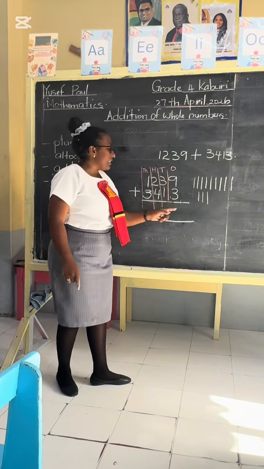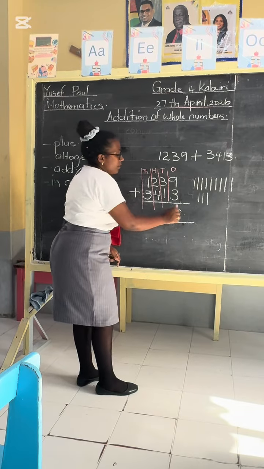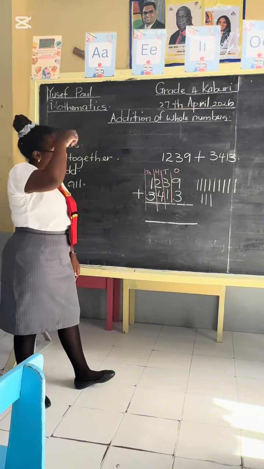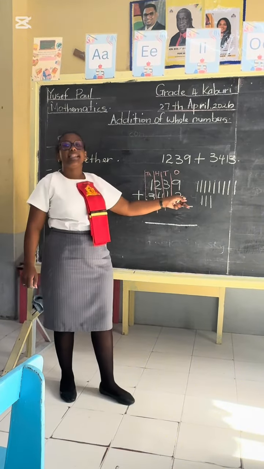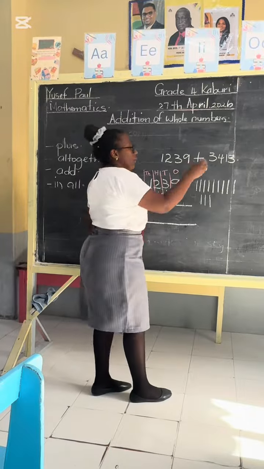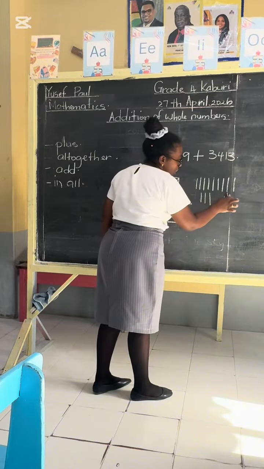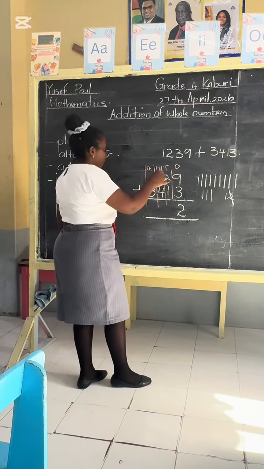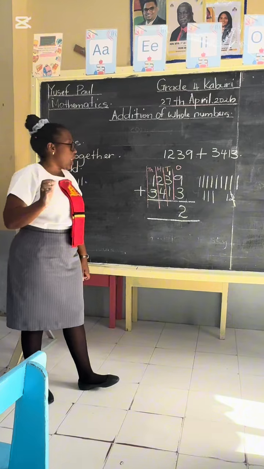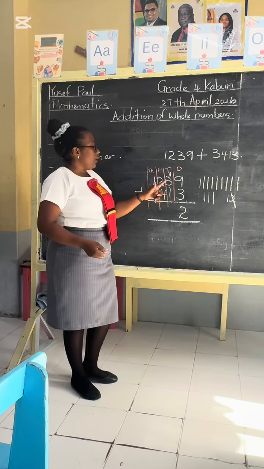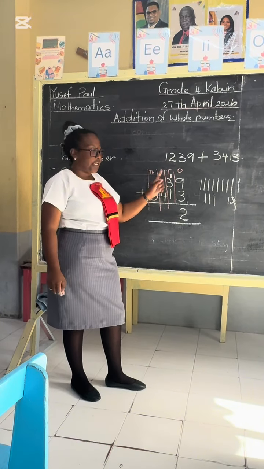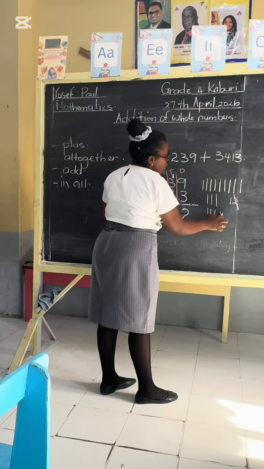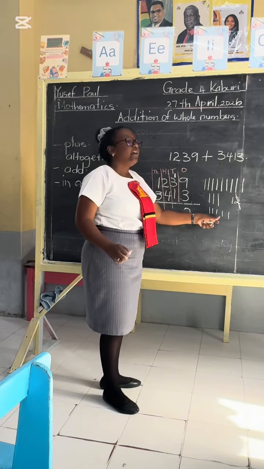Now do you think I put the entire 12 here? Can I do that? No. Remember, as long as this is more than 9, what do we do? We put the 2 here and cross off, and we take that 1 and put it in the tens column. Very good. So now we have 3, 1, and don't forget this 1 here. So let's count: 1, 2, 3, 1, and 1. That will give us a total of 5.